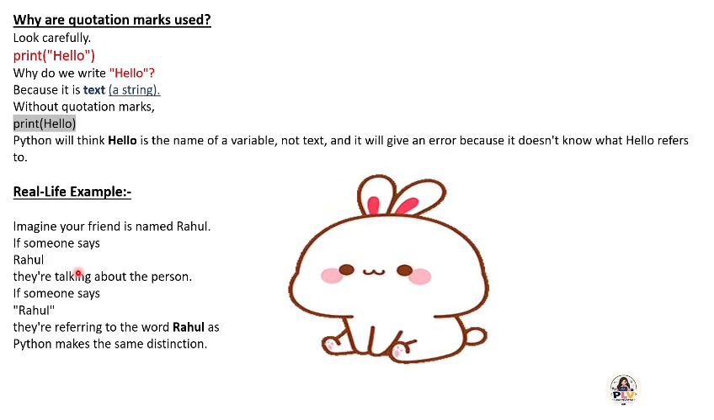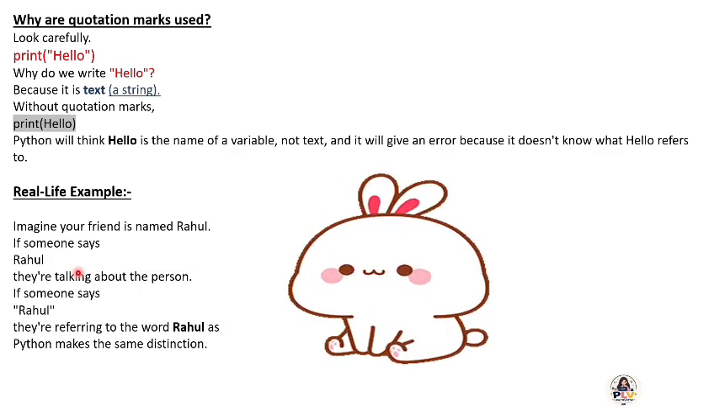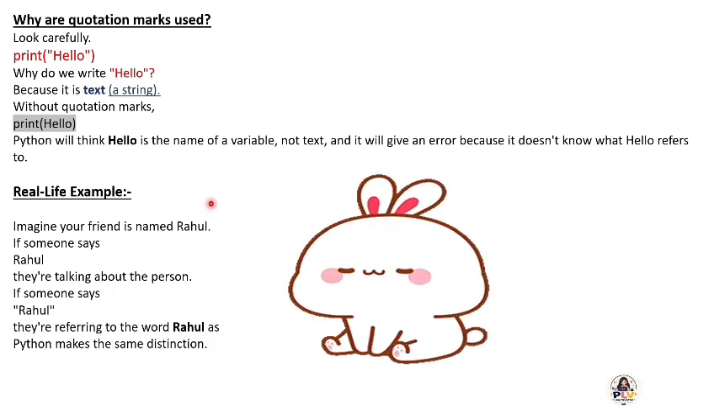Here we write two to three words, and it will become a string. Without quotation marks, print hello, Python will think hello is the name of a variable, not text, and it will give an error because it doesn't know what hello refers to. I will give you a real life example. Imagine your friend is named Rahul. If someone says Rahul, they are talking about the person. If someone says Rahul in quotation marks, they are referring to the word Rahul. Python makes the same distinction.